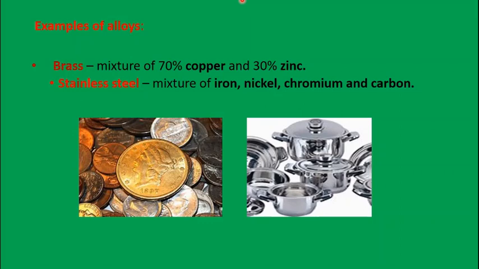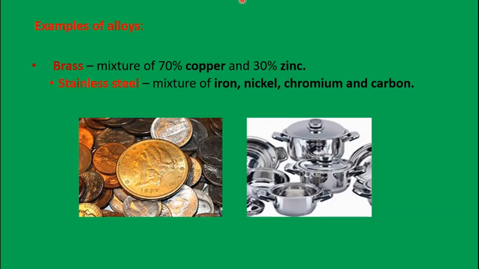And two kinds of mixtures we have studied: homogeneous mixture and heterogeneous mixture. Then we studied what a solution is. A solution is a homogeneous mixture of two or more substances. Under that, we studied the different types of solution: gas in gas solution, liquid in gas solution, solid in liquid solution, or solid in solid solution. And alloy is an example of a solid in solid mixture. So that is very important. You must learn all those.